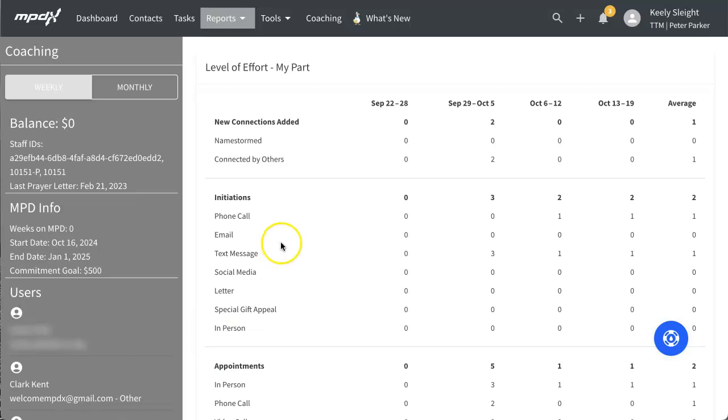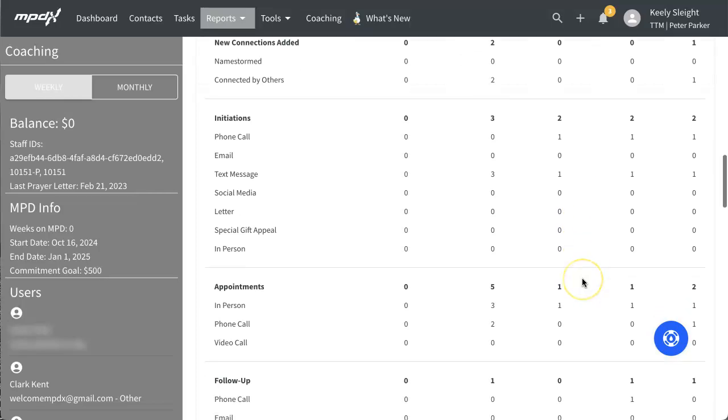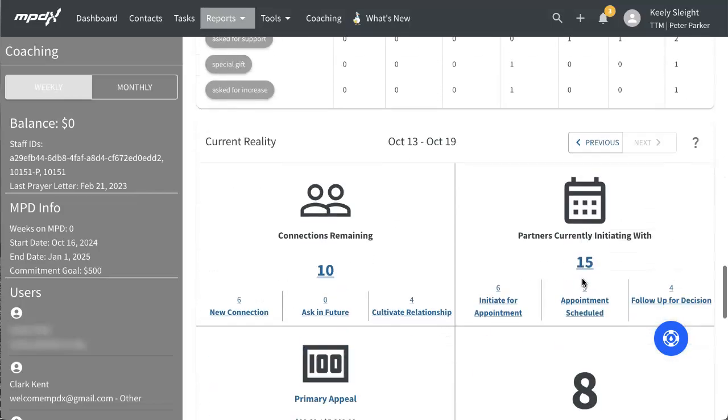After you've logged and added tasks, you will see them in the coaching report under the Initiations text message tally for the current week. The appointment scheduled tally will increase under the Partners Currently Initiating With section.